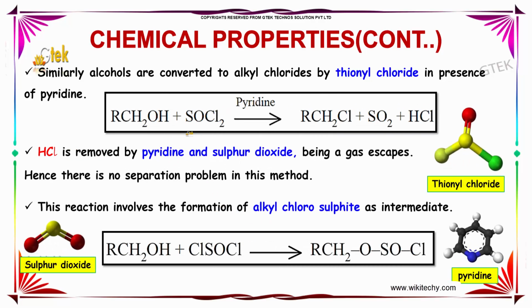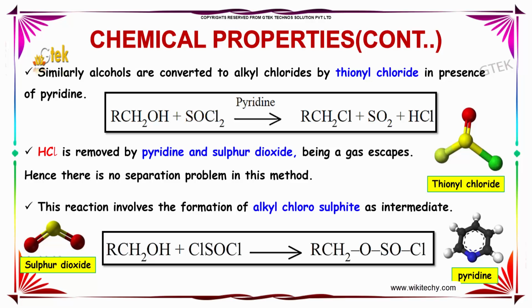Similarly, alcohols are converted to alkyl chlorides by thionyl chloride in the presence of pyridine. Alcohol, that is RCH2OH, on reaction with thionyl chloride, also known as SOCl2, in the presence of pyridine, will give the product RCH2Cl plus SO2 plus hydrochloric acid. This hydrochloric acid can be removed by pyridine, and sulfur dioxide, being a gas, escapes. Hence, there is no separation problem in this method.